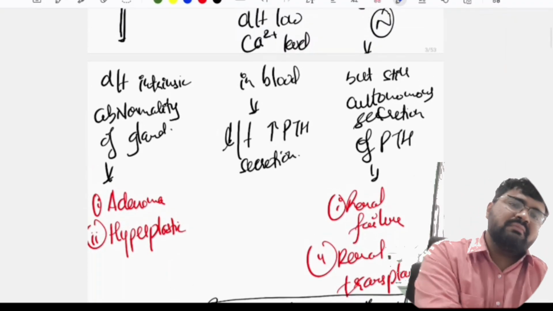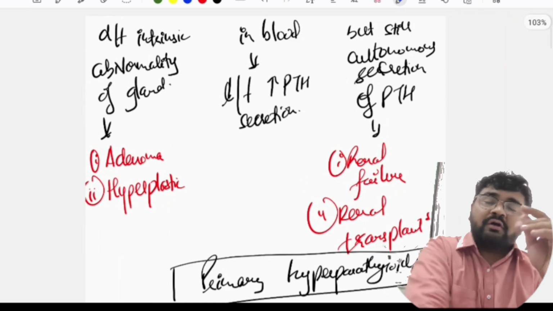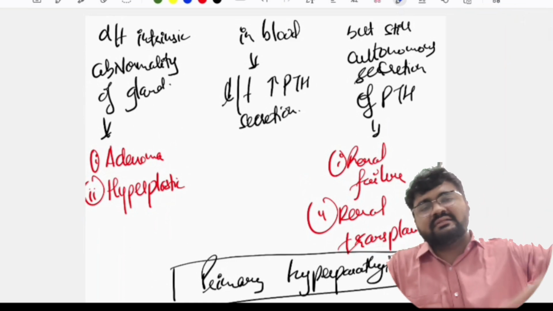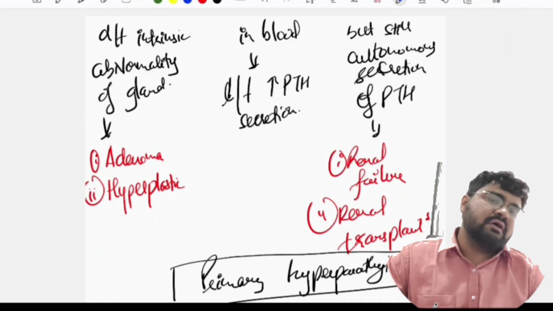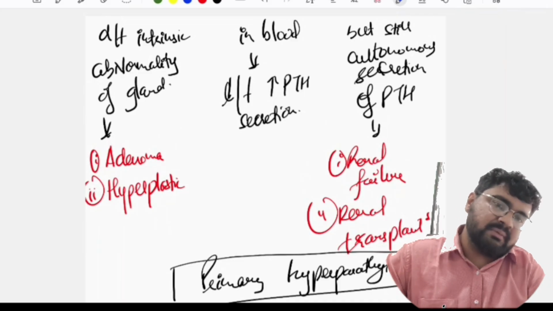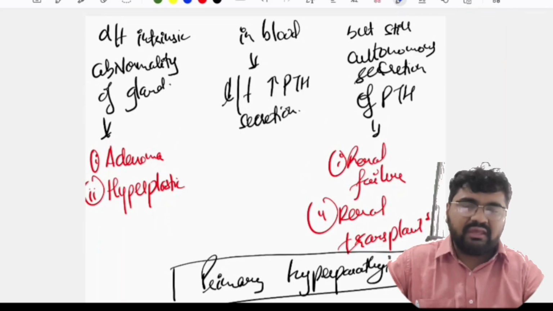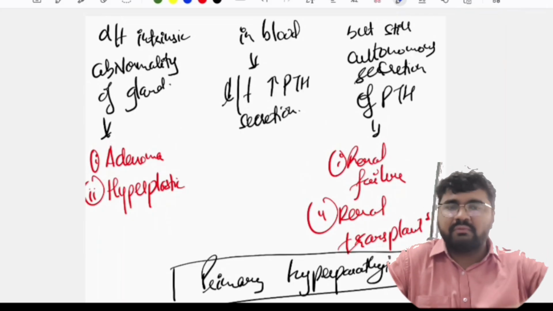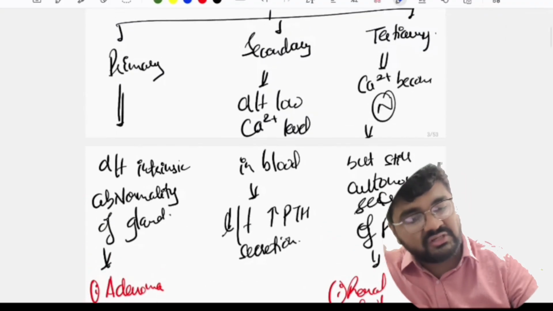Secondary hyperparathyroidism क्यों हो रहा है? Because of some reason your calcium levels in the blood are decreasing too much, and that is causing increased stimulus to the parathyroid gland to secrete more parathormone. Okay, so secondary hyperparathyroidism is because of decreased level of calcium in the blood.